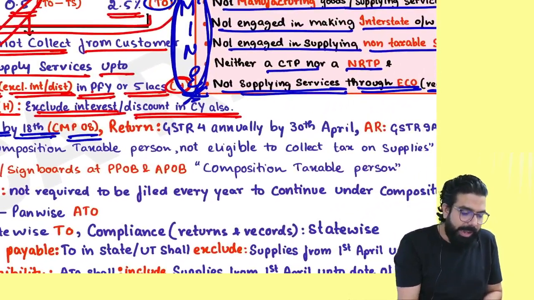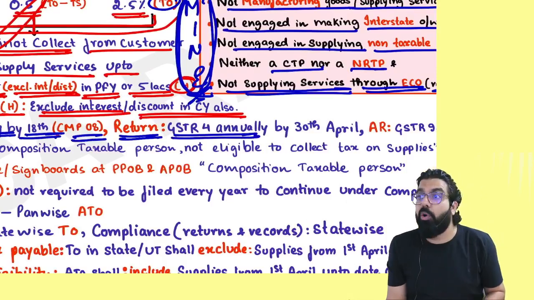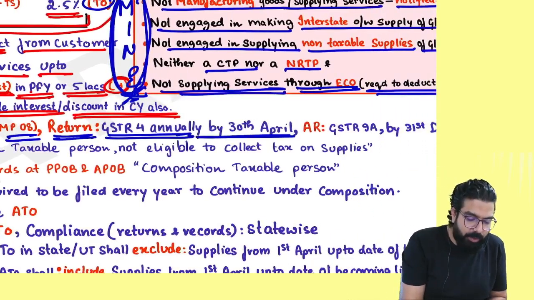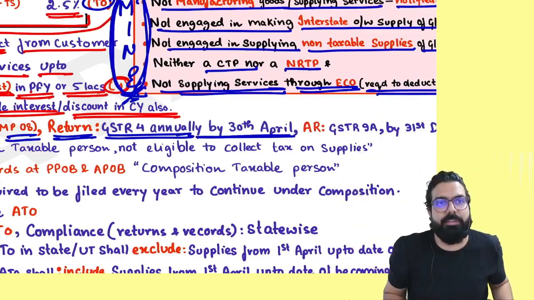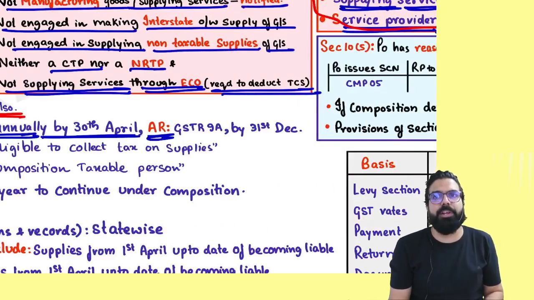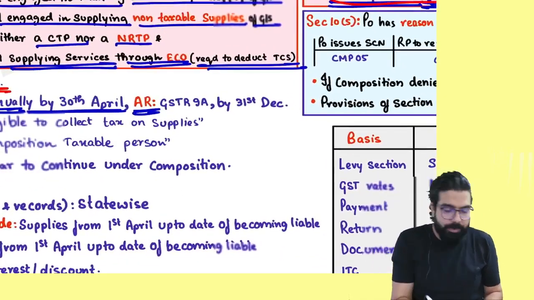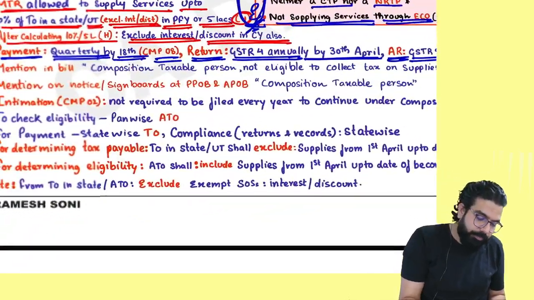CMP 08. Once the year gets over, you have to file one return which is GSTR 4 by what date? 30th of April. So once the year gets over, you have to file by 30th of April what return? GSTR 4. And also annual return has to be filed by composition dealer. Which is the annual return everyone? GSTR 9A by 31st of December.